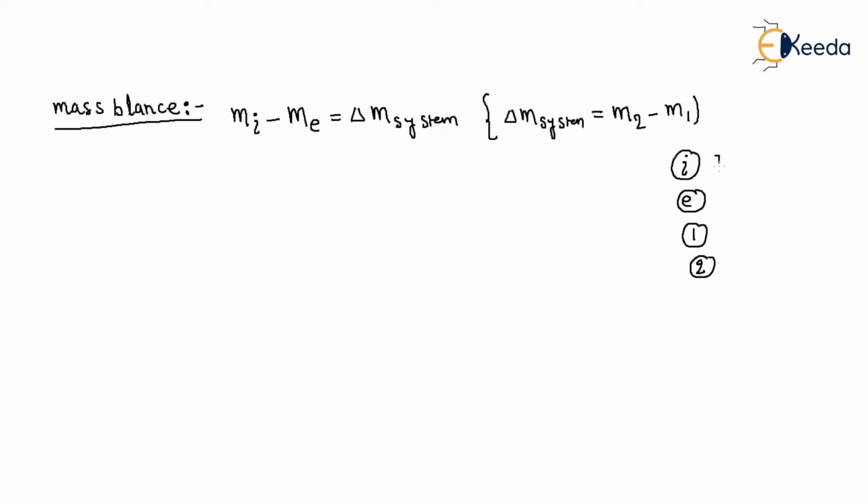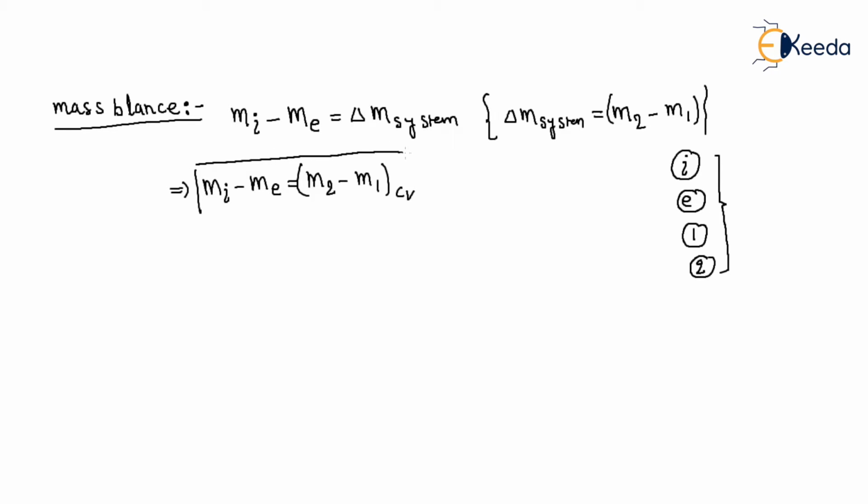So we can write m_i minus m_e is equal to m_2 minus m_1, the final mass minus the initial mass of the control volume. This is your mass balance of an unsteady flow process, your equation number one. Now, what is the energy balance?